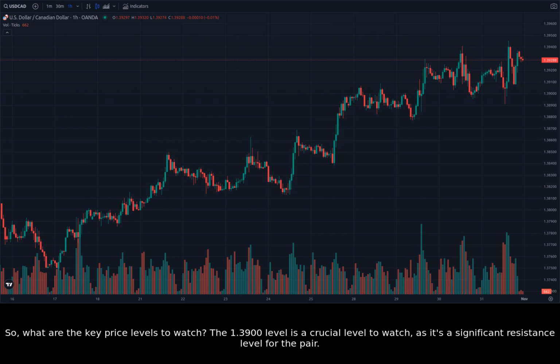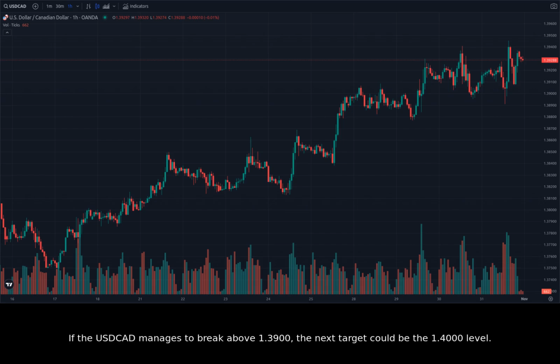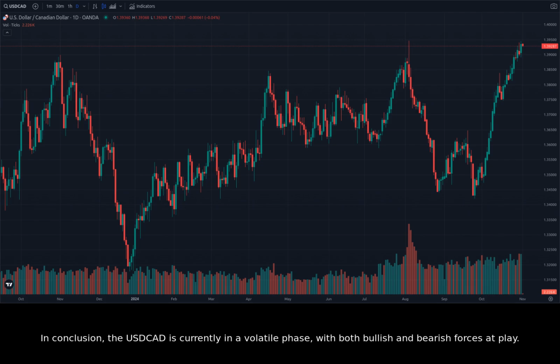The 1.3900 level is a crucial level to watch, as it's a significant resistance level for the pair. If the USDCAD manages to break above 1.3900, the next target could be the 1.4000 level. On the other hand, if the price fails to break above 1.3900, the next support level could be around 1.3800. In conclusion, the USDCAD is currently in a volatile phase, with both bullish and bearish forces at play.